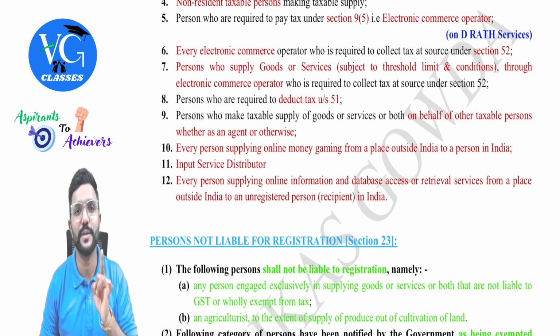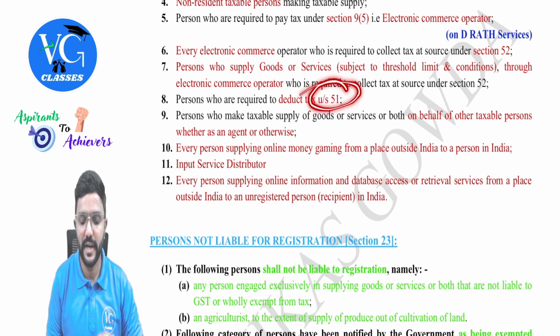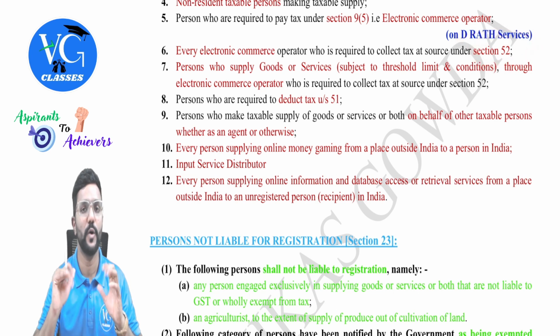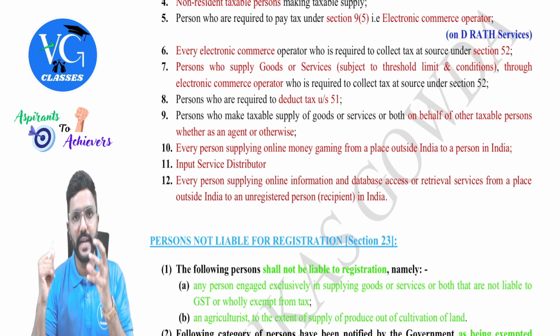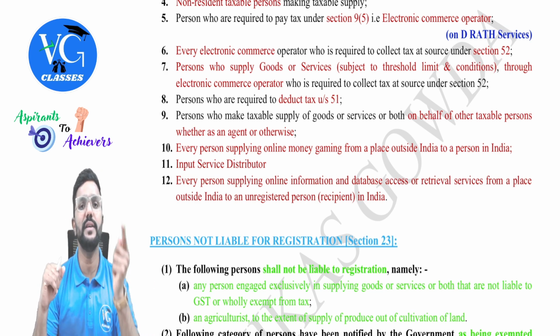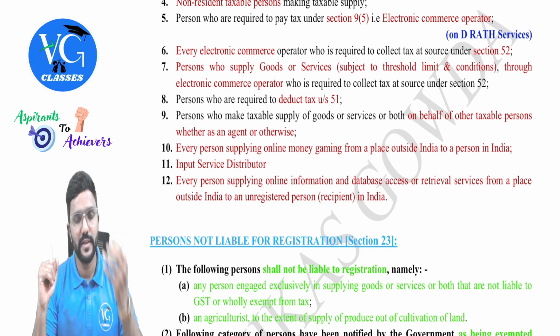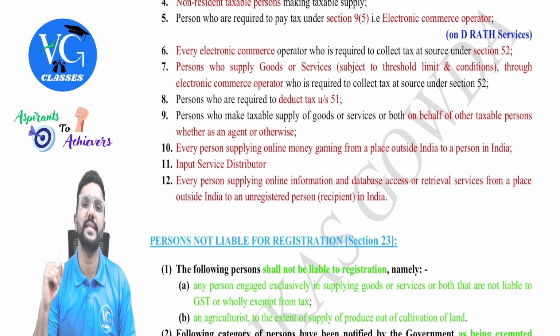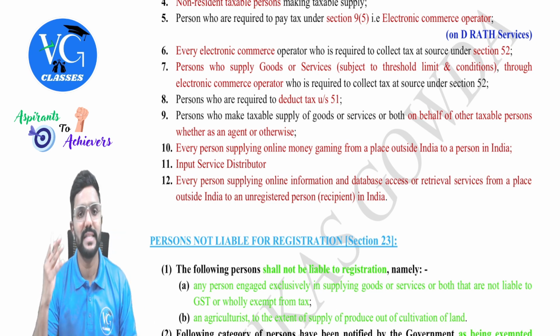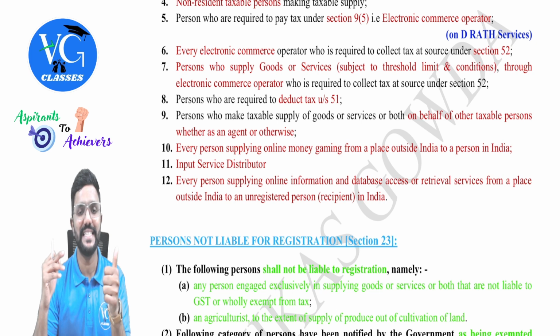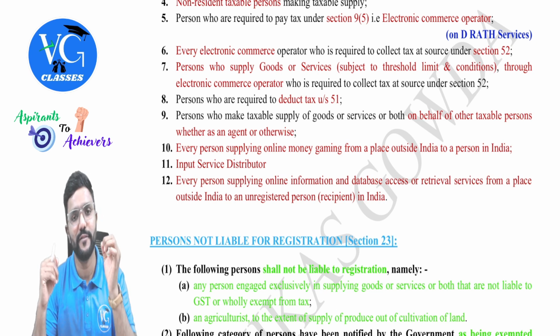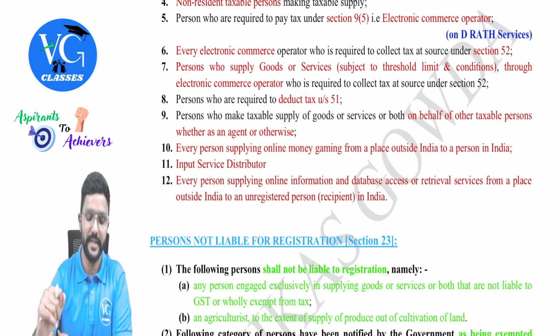Please be careful. There is a concept of TDS and TCS even in GST, but it is covered only in one section each. TDS is under section 51 and TCS is under section 52. Now the person who is deducting the TDS has to deposit the amount with the government within the 10th of the next month. And for this, they have to get registered under GST mandatorily, guys, because they are handling the government's money. So whoever is collecting the TCS or deducting the TDS, registration is mandatory for them.